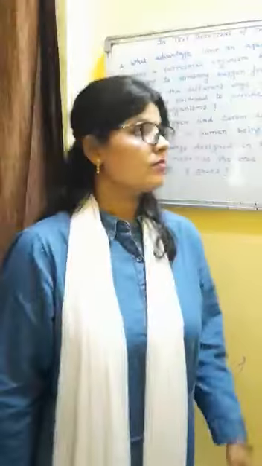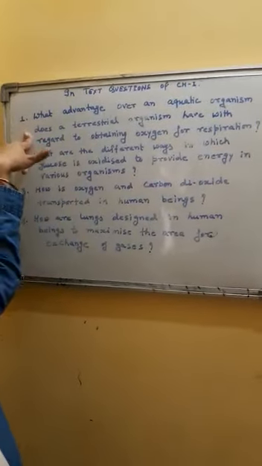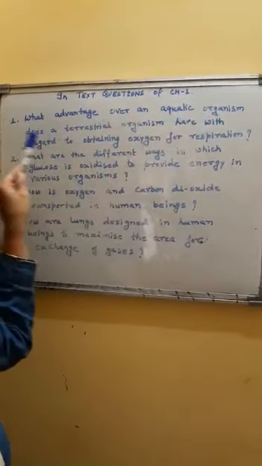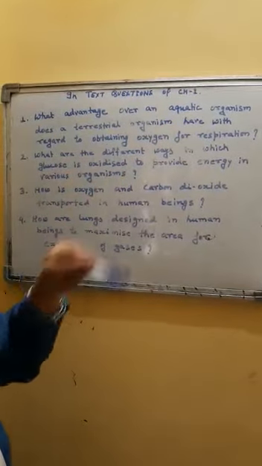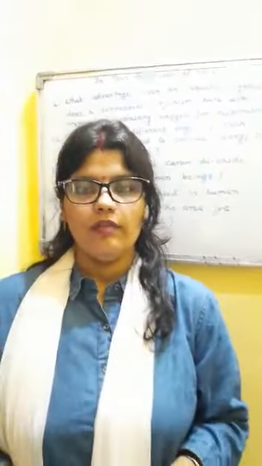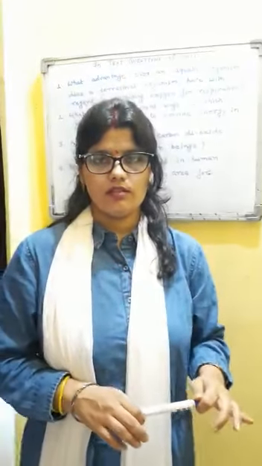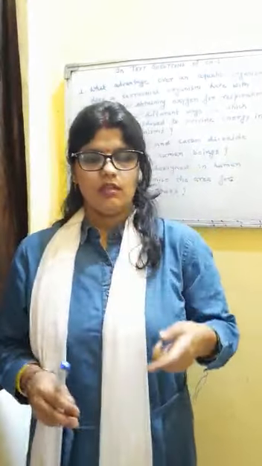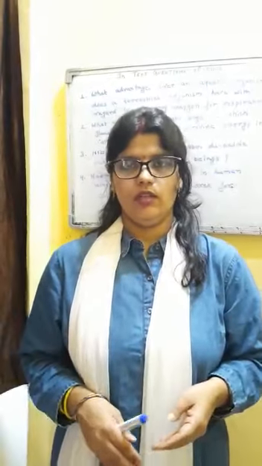Next is the next set of questions. The first question here is, what advantage over an aquatic organism does a terrestrial organism have with regard to obtaining oxygen for respiration? Here we have to differentiate terrestrial organism and aquatic organism on the basis of dissolved oxygen present in air and in water.